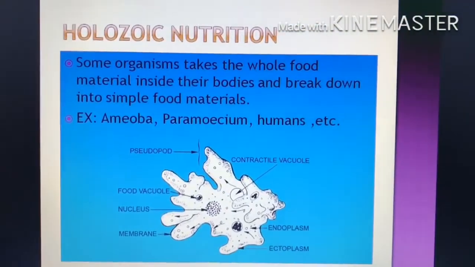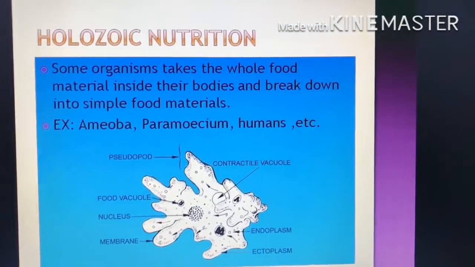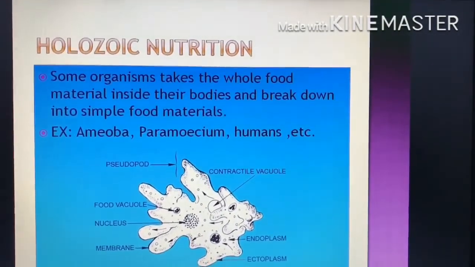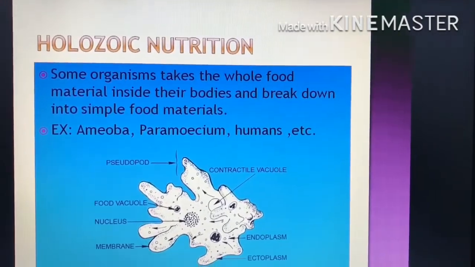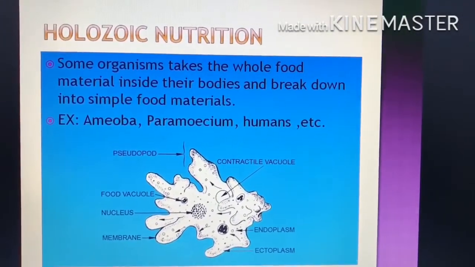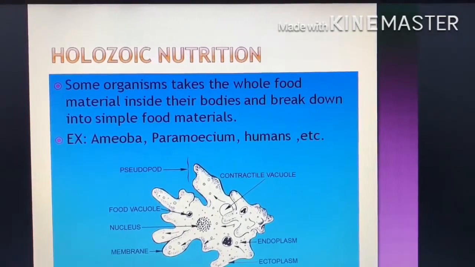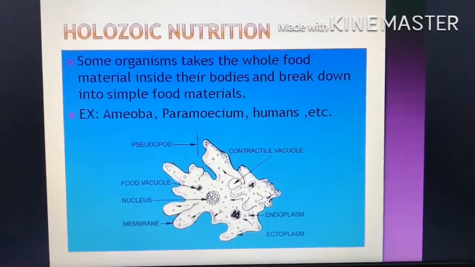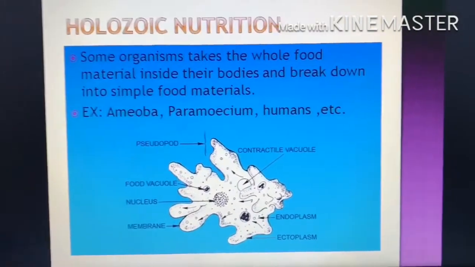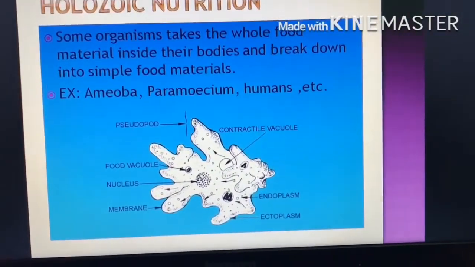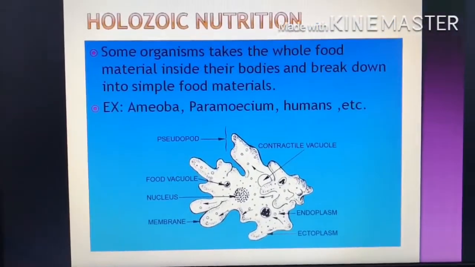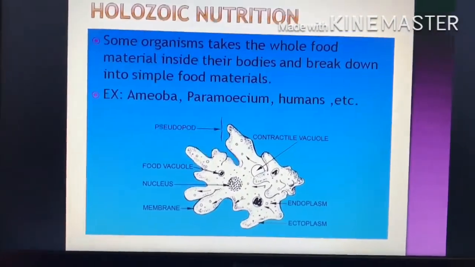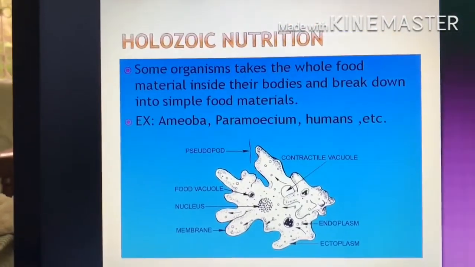Okay, now holozoic nutrition. Some organisms take the whole food material inside their bodies and break it down into simpler materials. Examples you can see: amoeba, paramecium, humans. Even we, the human beings, take complex substances into our body and break them down into simpler substances. So that is called holozoic nutrition.